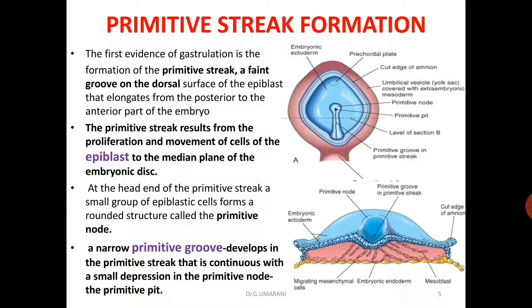At the head end of the primitive streak, a small group of epiblast cells forms a rounded structure called the primitive node. A narrow primitive groove develops in the primitive streak that is continuous with a small depression in the primitive node, that is the primitive pit. In the second image you can observe the primitive groove.